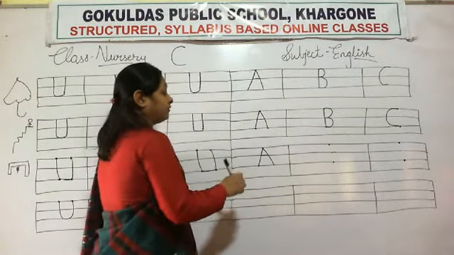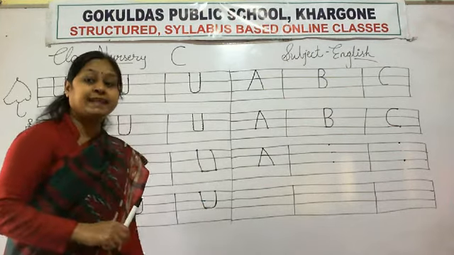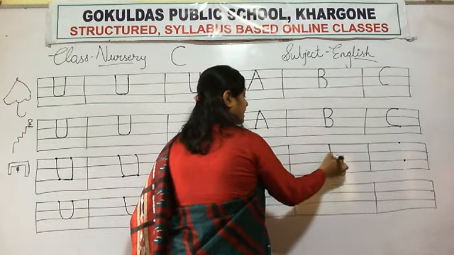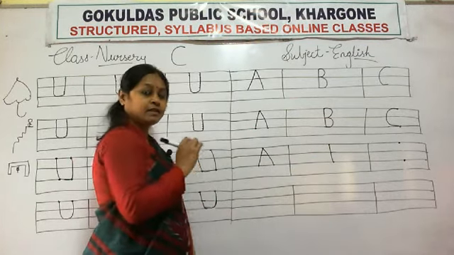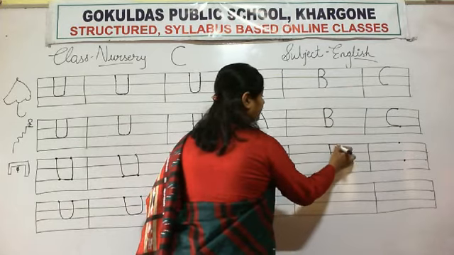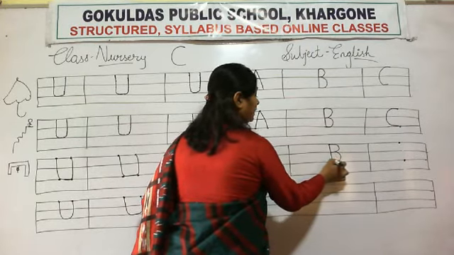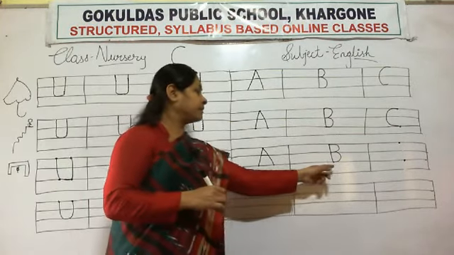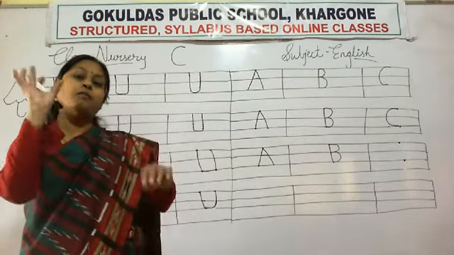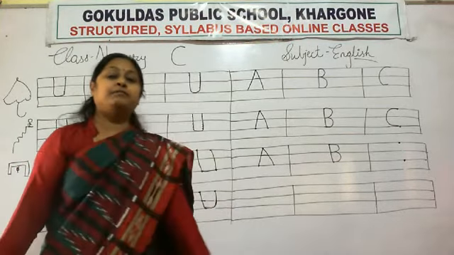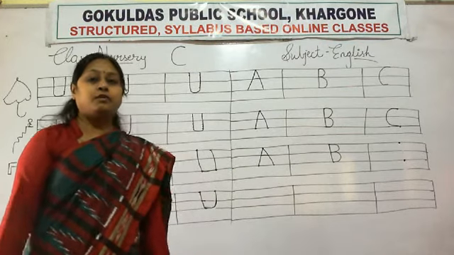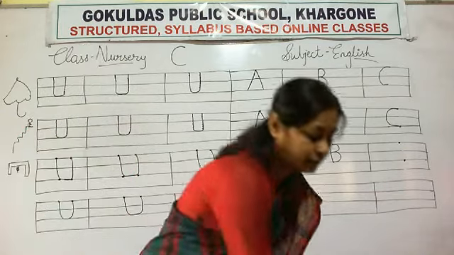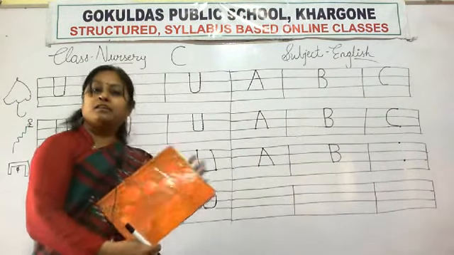Okay, then after A, which letter will come? B. How you will write B? First standing line, then half curve and again half curve. Which letter is this? B. B for ball. You play with ball. B for boy. B for bus. B for book.